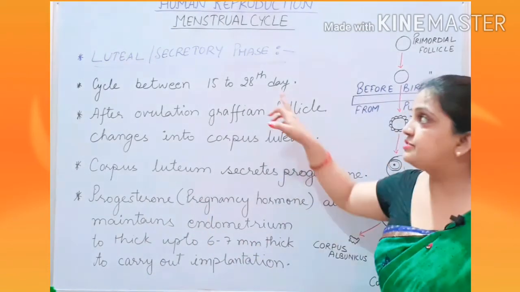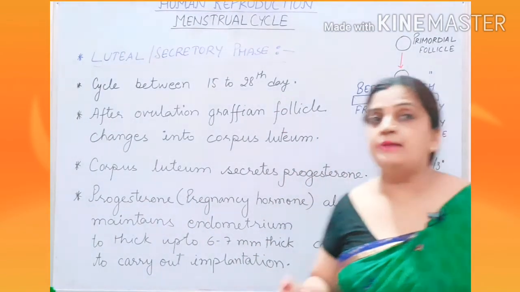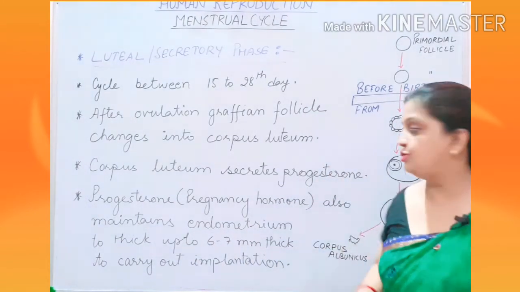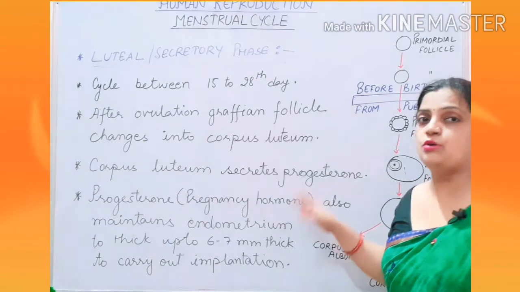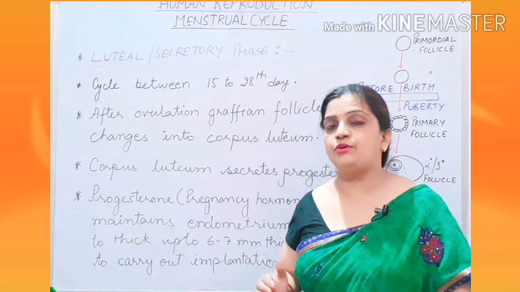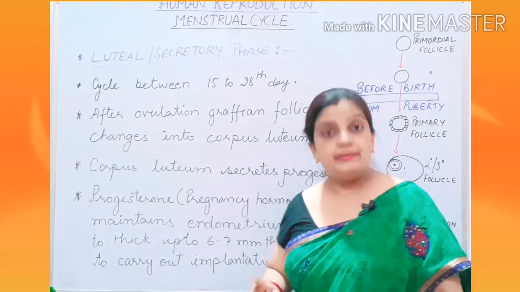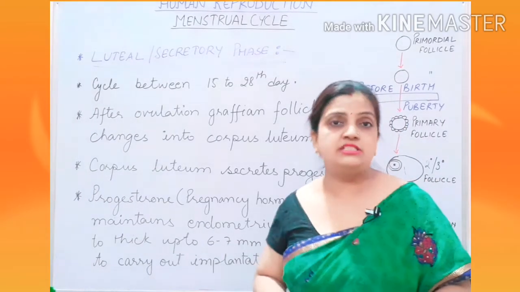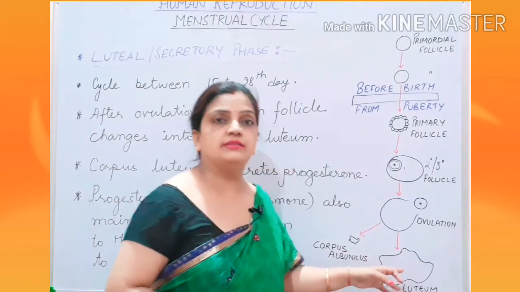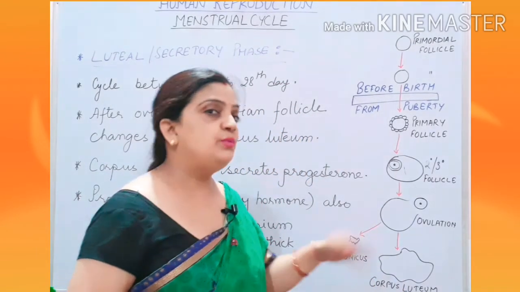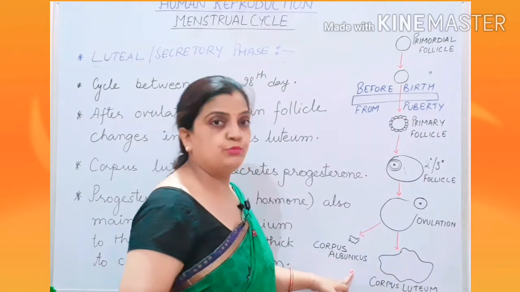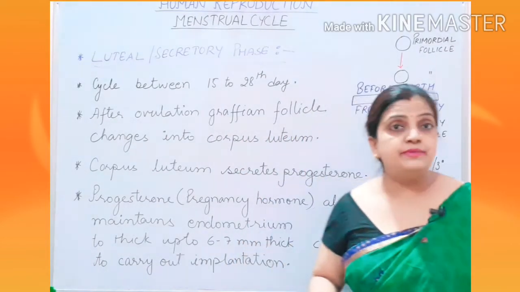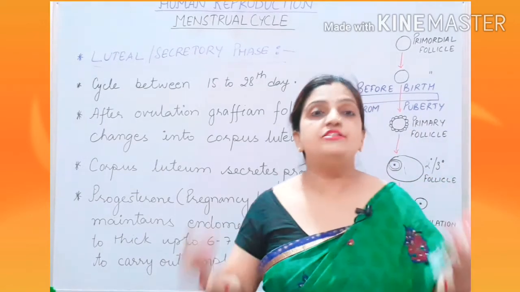Now children, after this luteal phase, what will happen? Menstruation will start if fertilization doesn't occur. I told you that if fertilization occurs, the corpus luteum will secrete progesterone hormone throughout the pregnancy period. But if sperm is not available in the oviduct, fertilization will not take place, then the Graafian follicle, the corpus luteum, will degenerate in the form of corpus albicans. And when this corpus albicans is developed, then what happens? Your menstruation takes place.